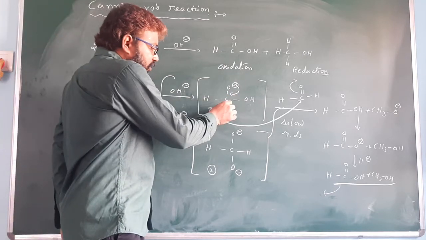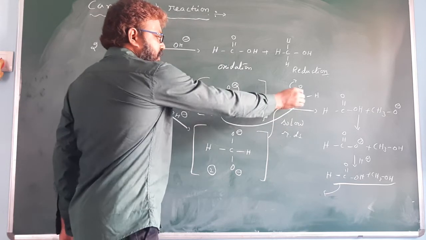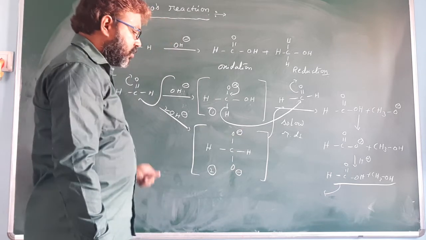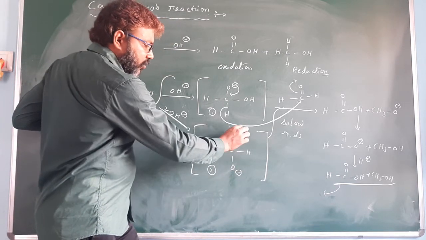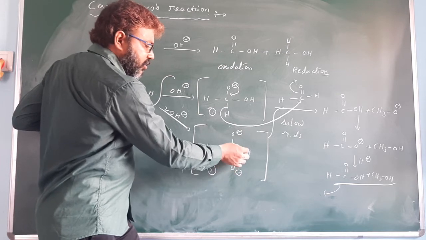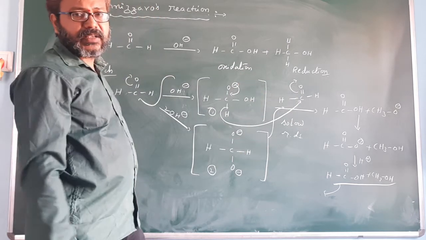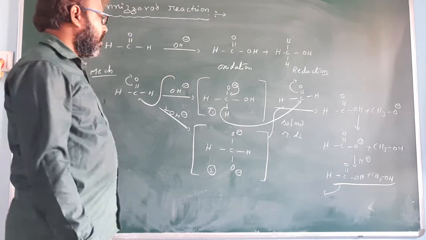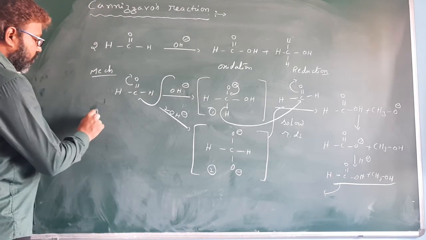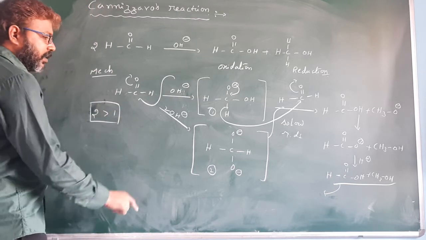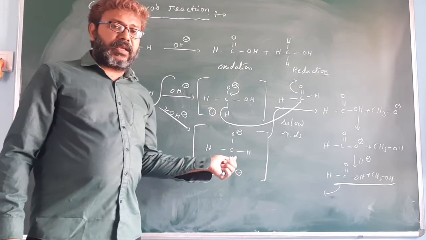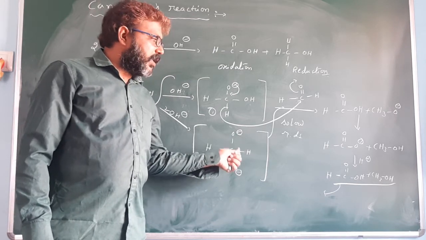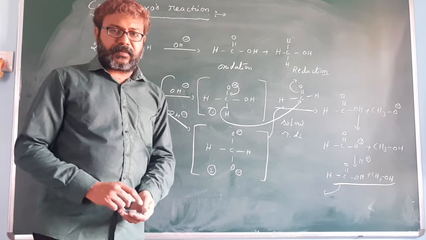This bonded electron shifted to here, donating the H minus ion easily. So 2 is a better hydride donor than 1, because the oxygens have more electron density, and it can donate the H minus easily.